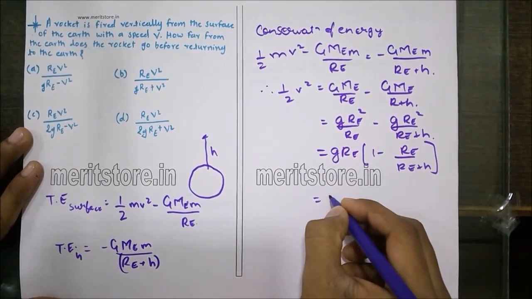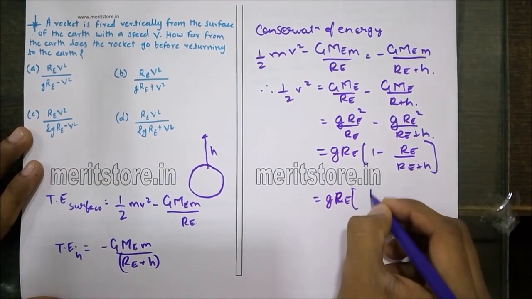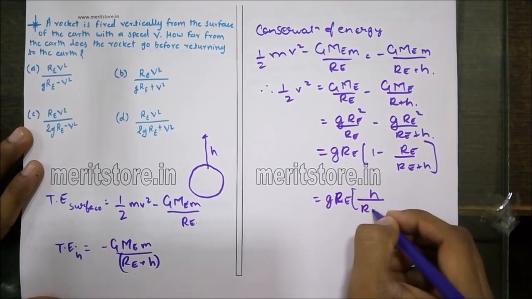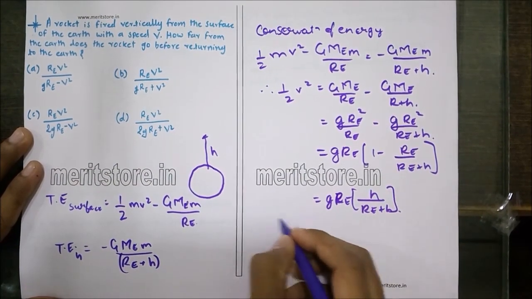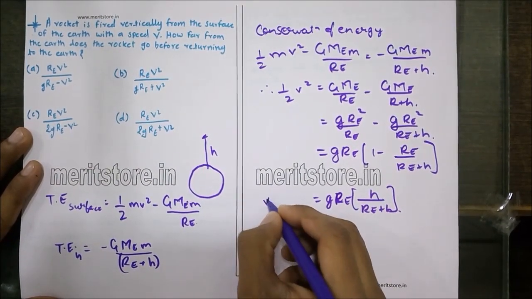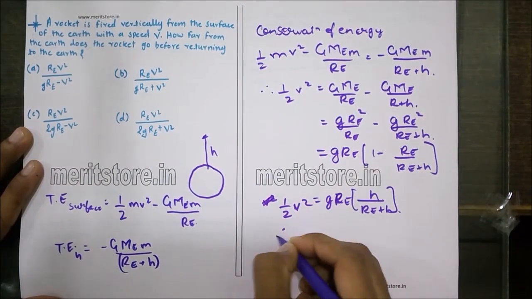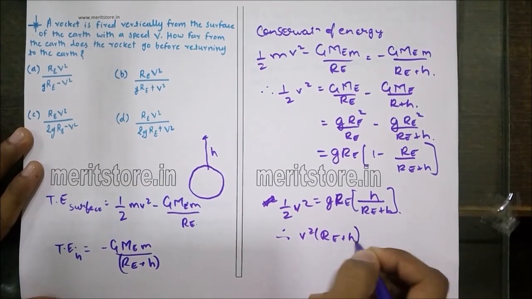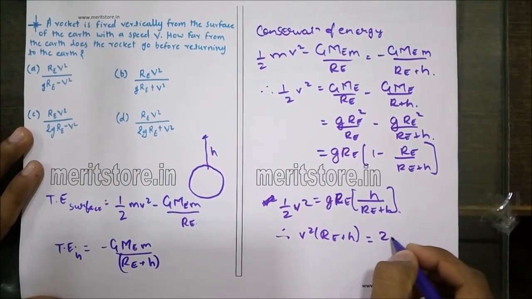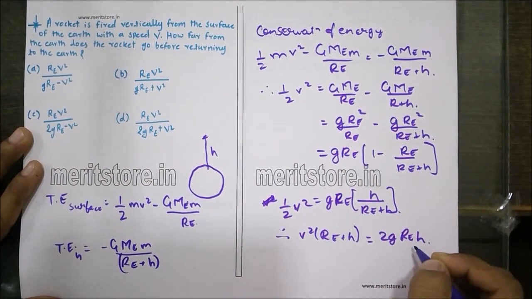So that is nothing but g Re h upon Re plus h. Therefore this is half v square. Therefore v square into Re plus h is nothing but 2 times g Re into h.